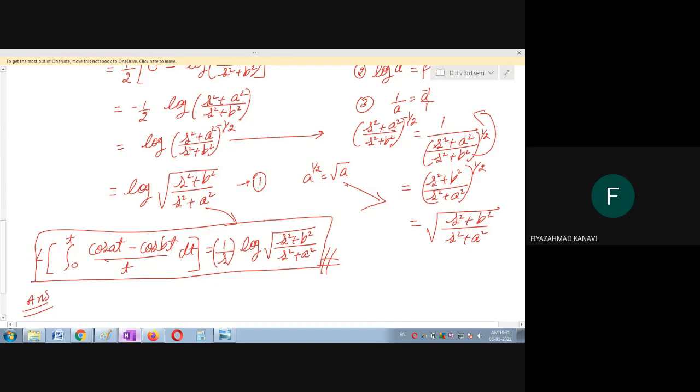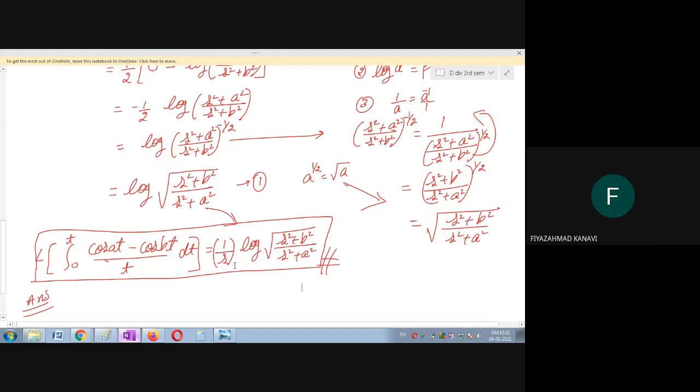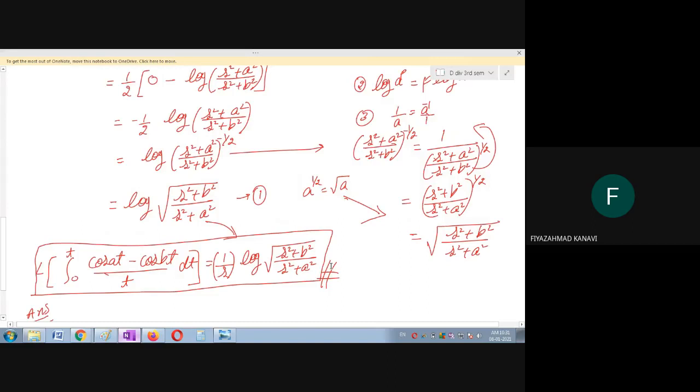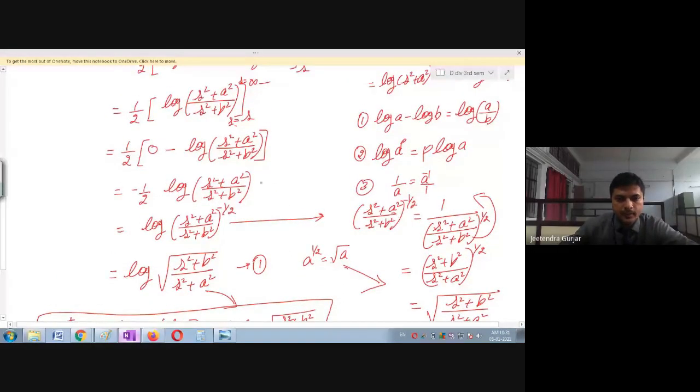Sir, why did we take 1 divided by s square plus a square by s square plus b square? Yes, beta. Sir, s square plus a square divided by s square plus b square raised to minus 1 by 2 is there, no sir? Yes. From this property you can see, this was p log a. For simplification, this p will come to the power of a.